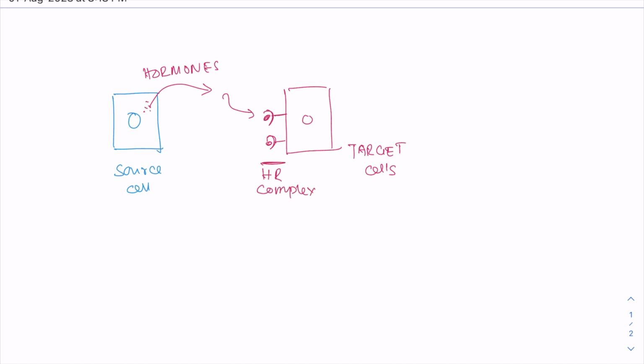Now when the hormones are released in a very small amount from the source cell, they will bind with these receptors and give a positive feedback on the target cell, so that more and more receptors will be produced and placed on the plasma membrane of the target cell.